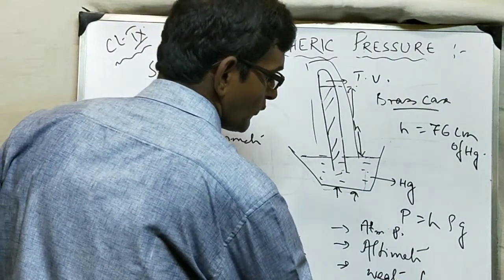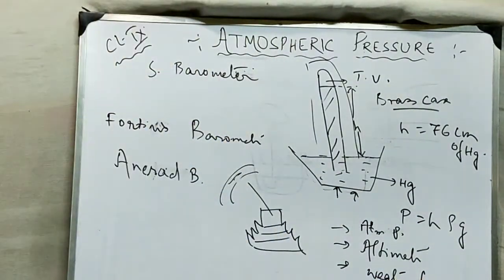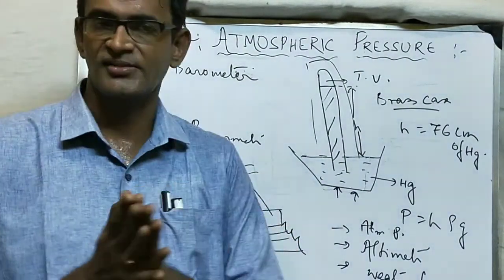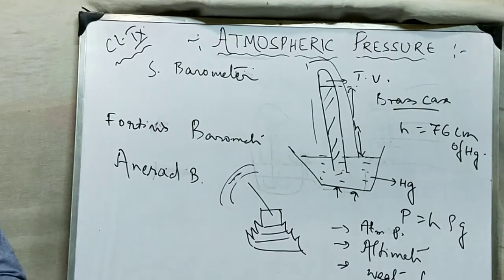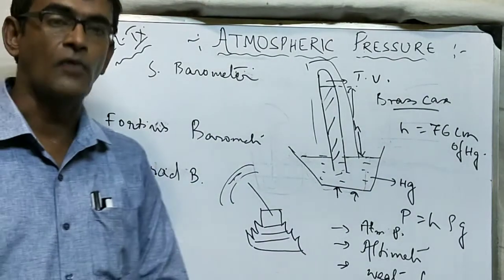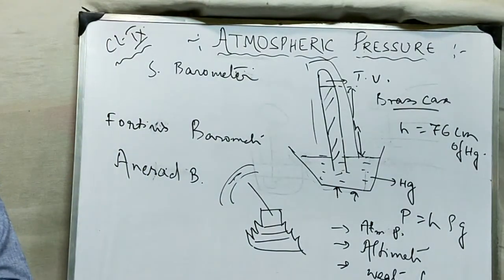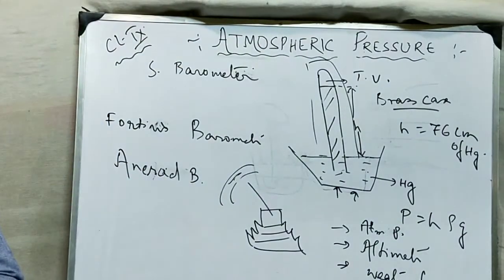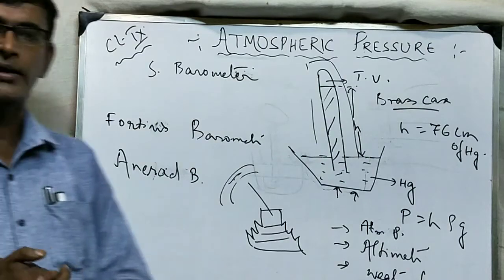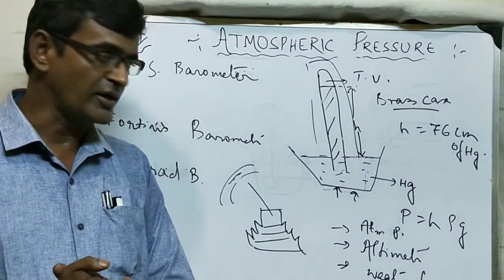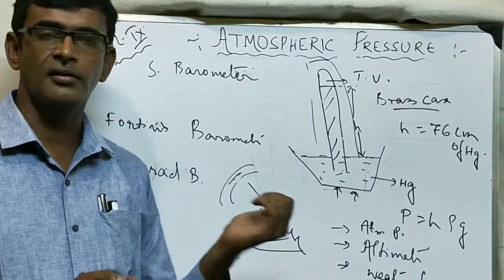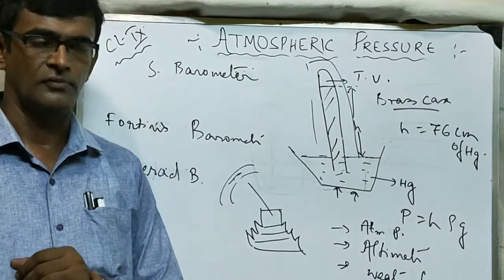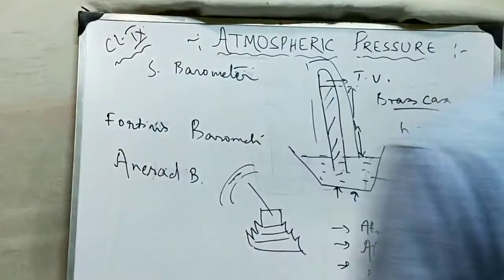weather forecasting. Means we can know what type of weather will be, or we can forecast the weather by the help of this. Now how can weather forecasting be done? So there are 4-5 points. I am going to say one by one, please note it down. So now we are going to the topic that how the aneroid barometer can be used for weather forecasting. Okay.